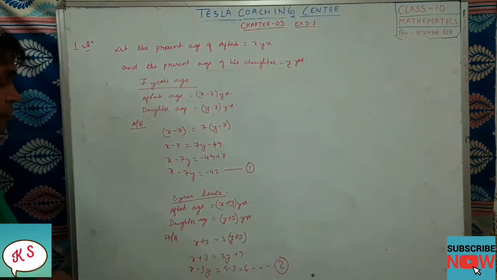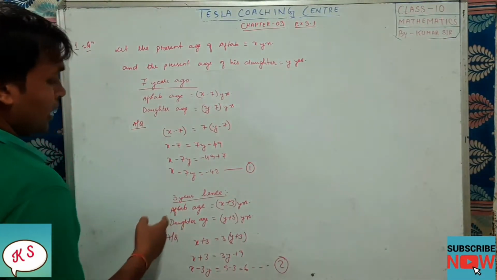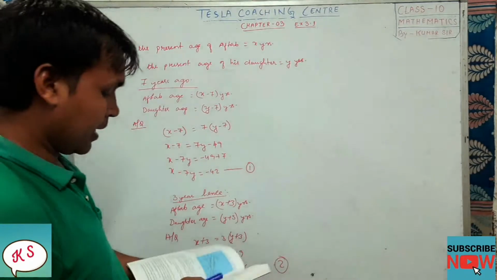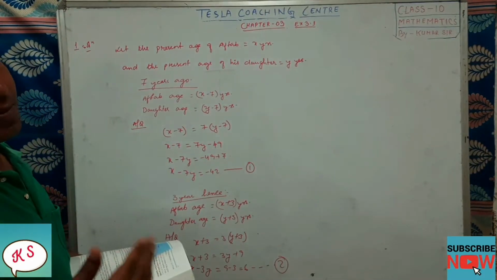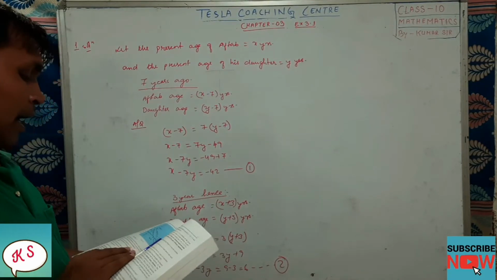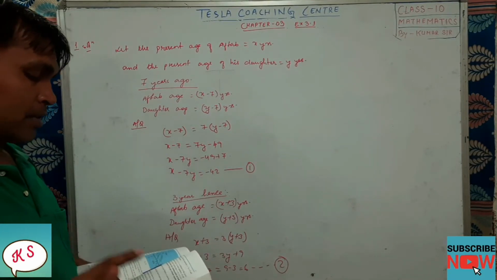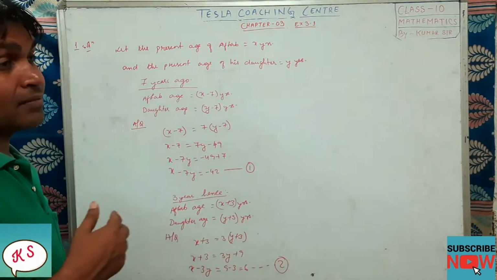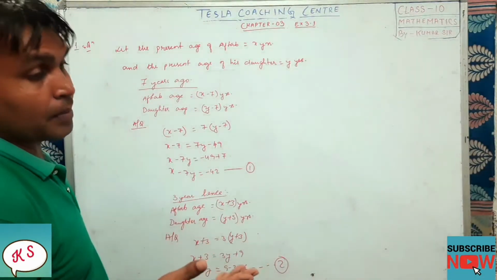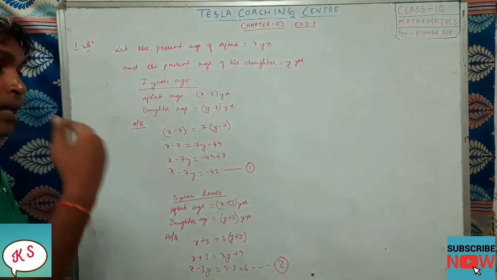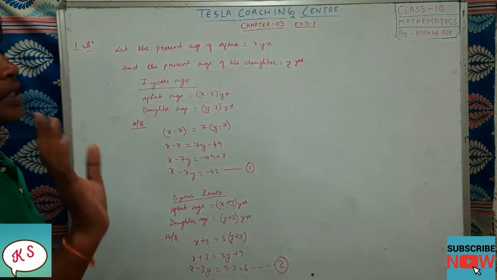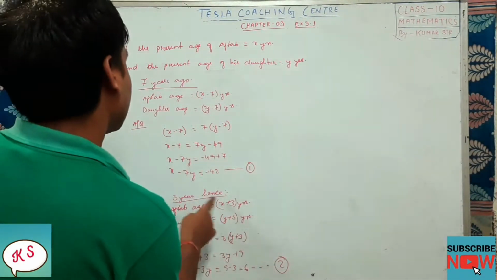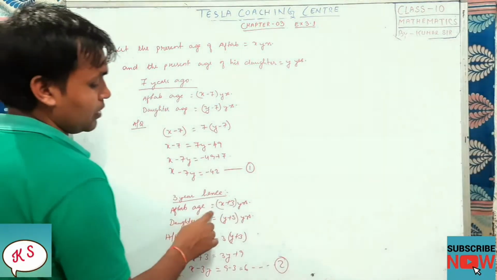Next, in the next part Aftab is telling that 3 years from now, after 3 years, I shall be 3 times as old as you will be. So 3 years hence, Aftab's age will be how much?